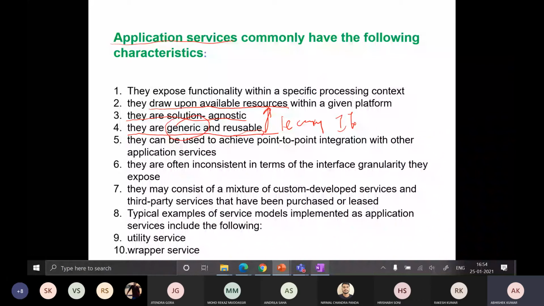So they can be used to achieve point-to-point integration with other application services as well, right? You know the meaning of point-to-point integration? Everyone?